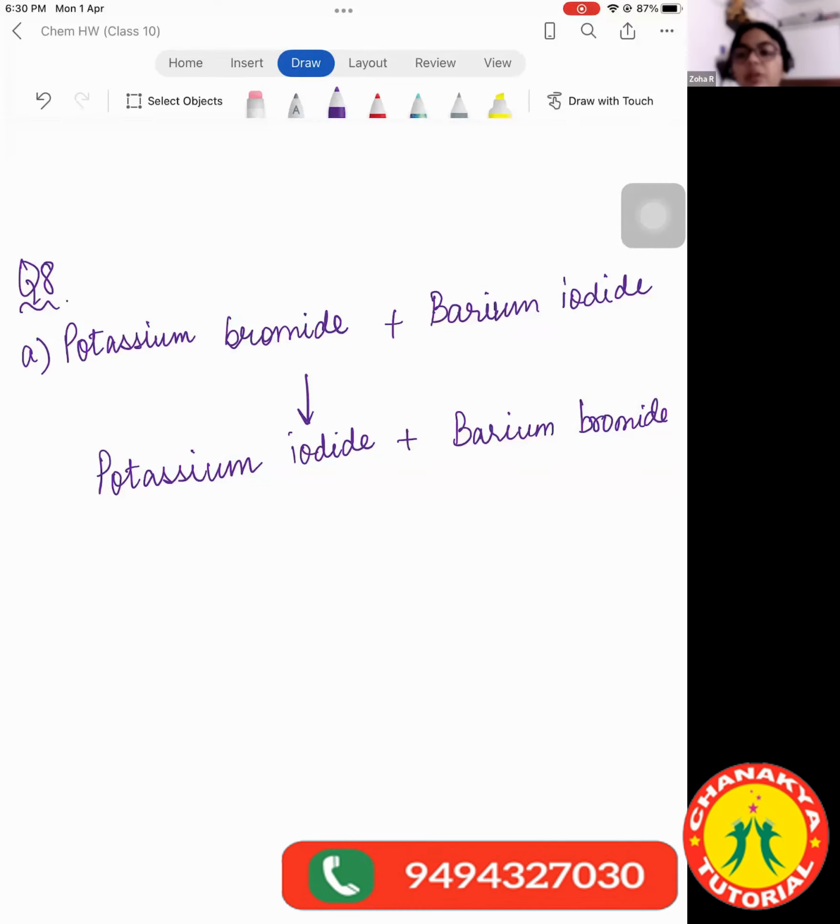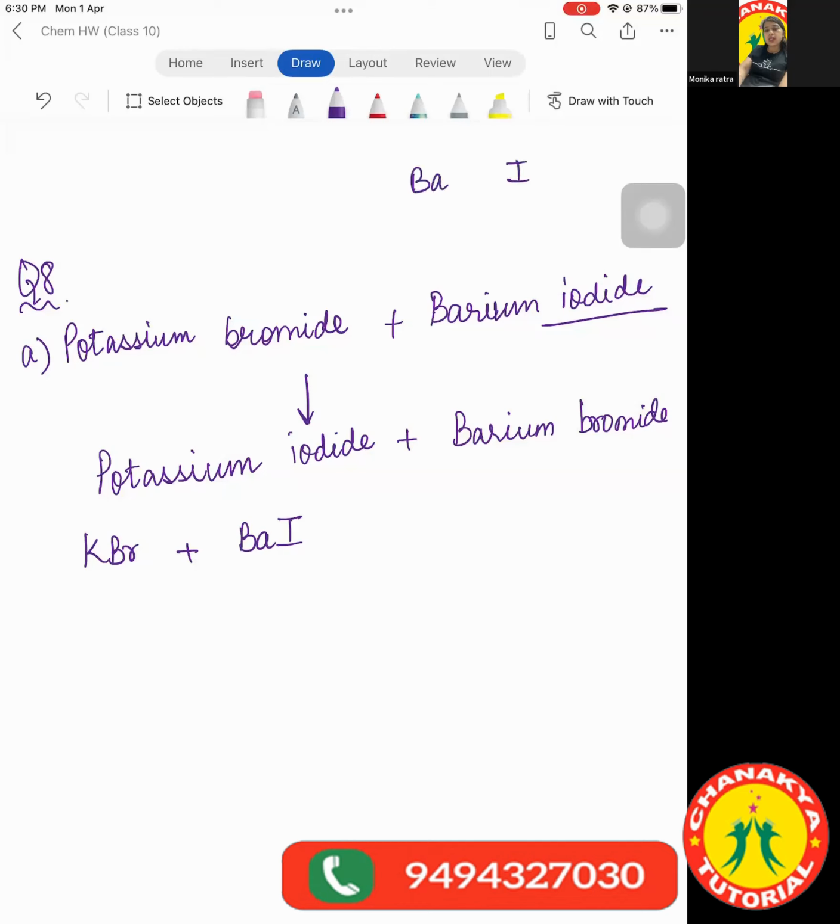Ma'am, the equation will be KBr plus BaL gives... It's not L. Ma'am, B. Iodide, the symbol is I. It means you must have seen it from somewhere, because on the internet it is written like this. Ma'am, I asked my teacher. So it's not L, it's I. Barium is Ba and iodide, the symbol is I.